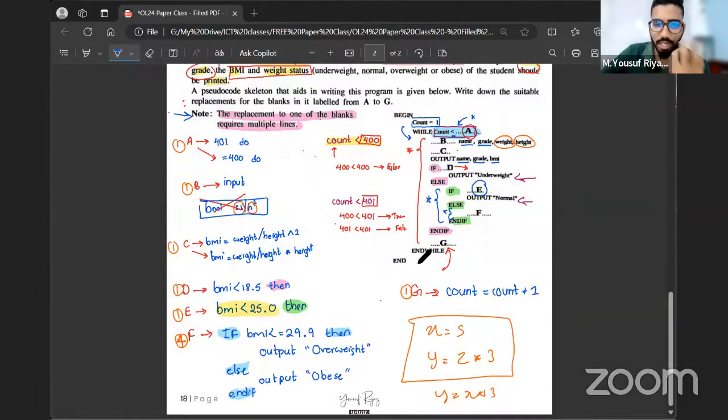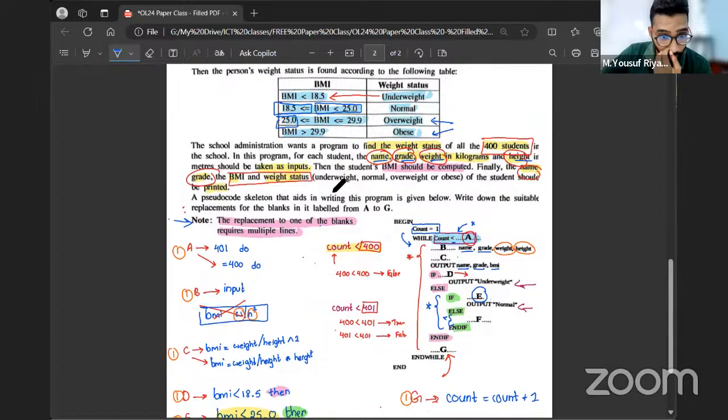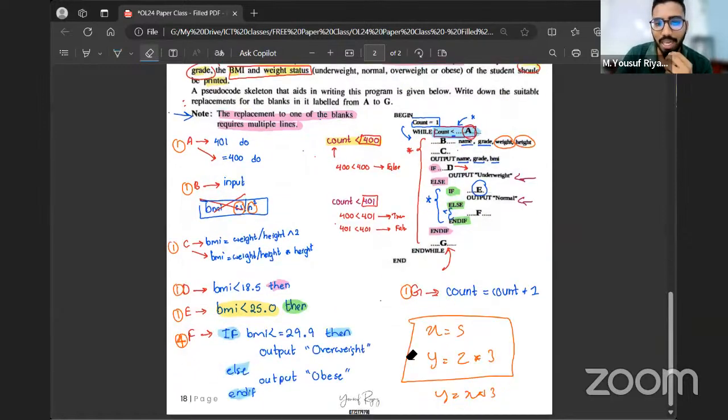Let me make things easy. In the program, if I write a statement saying display student count, will it display 400? 400 is mentioned in the question, but that is not how the program works. Why do you think a program has the words begin and end? Begin means this is the start of the program.